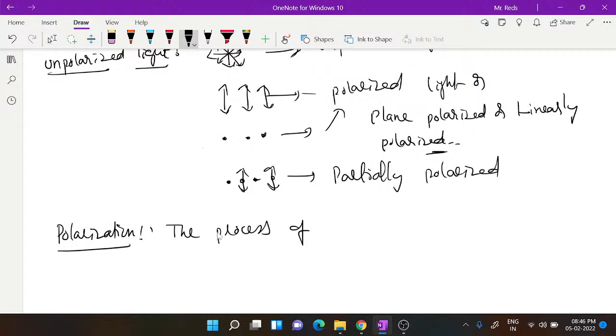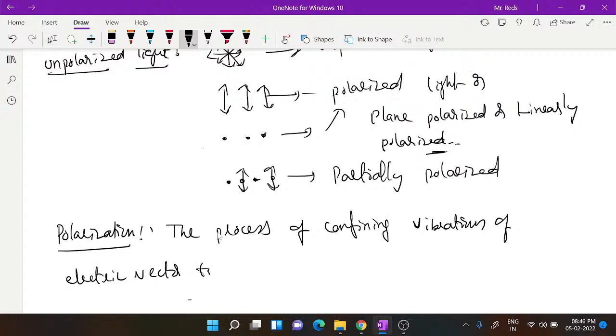We can define this as the process of confining vibrations of electric vector, or electric field vector, either way you can call it, to a particular plane or direction.